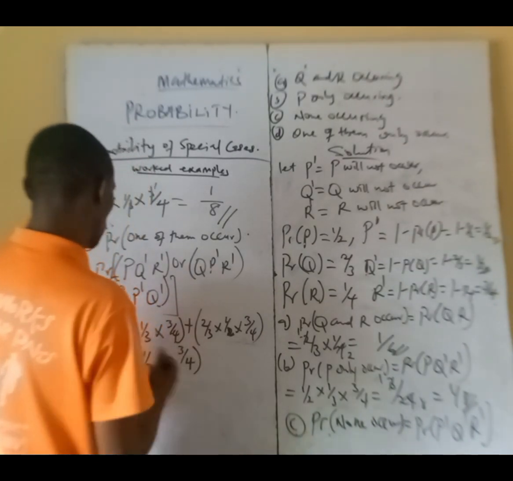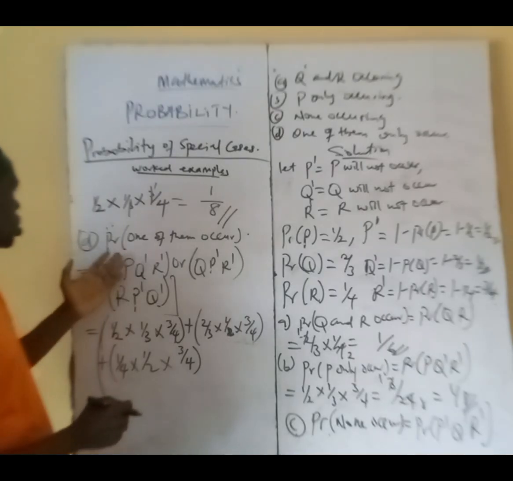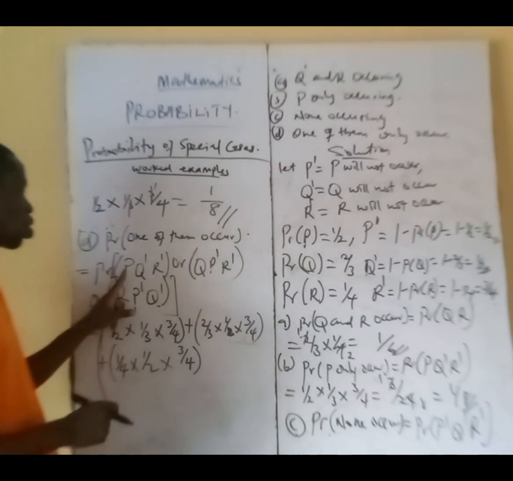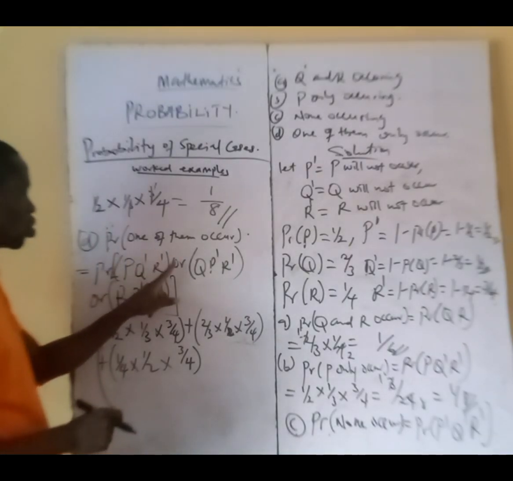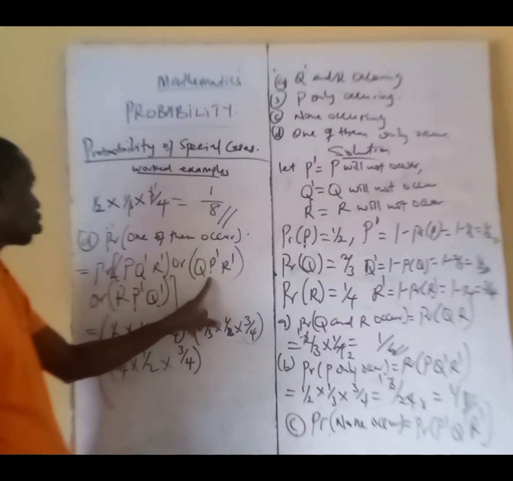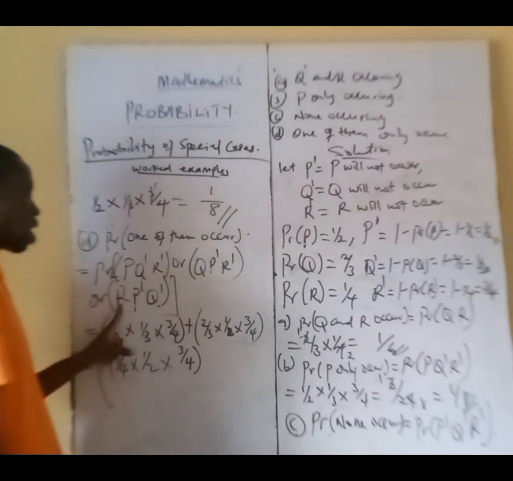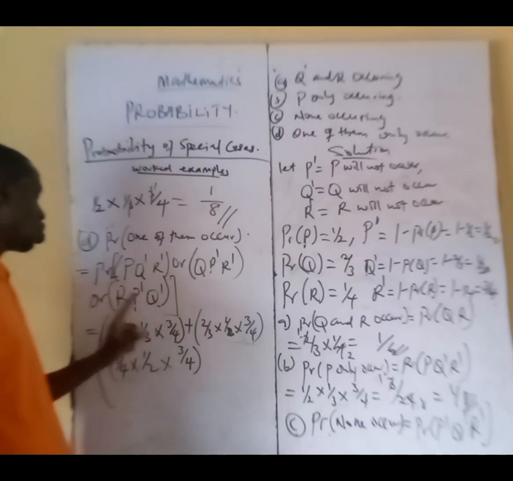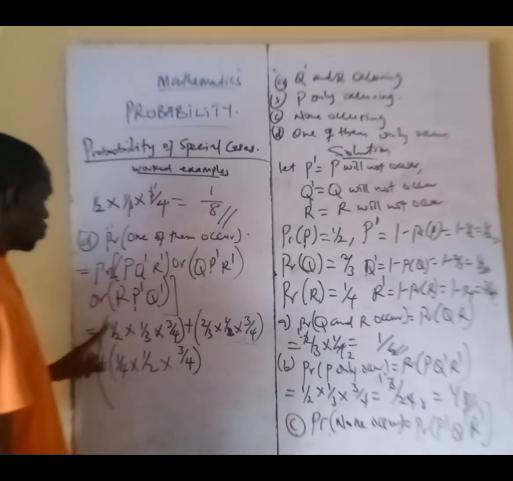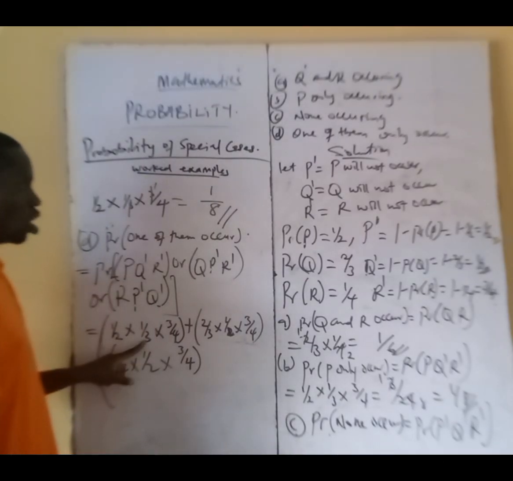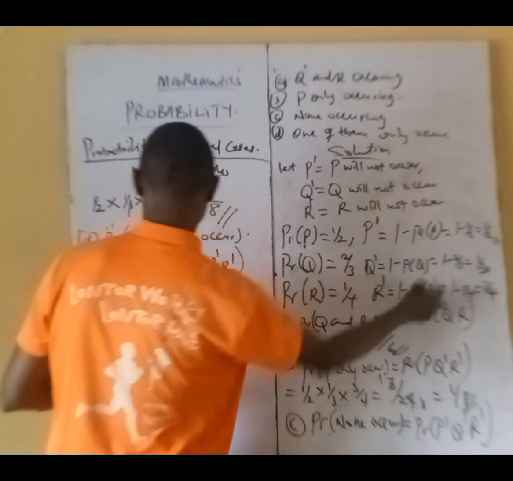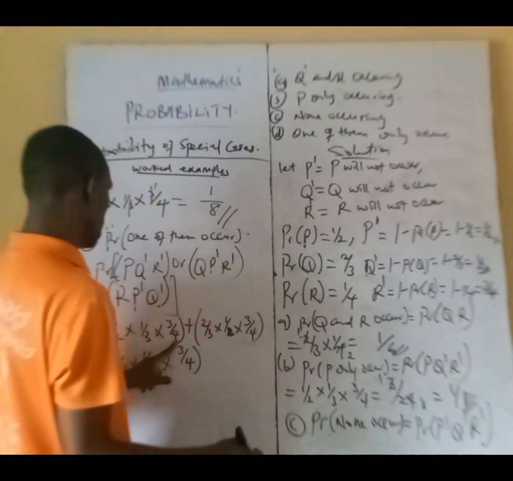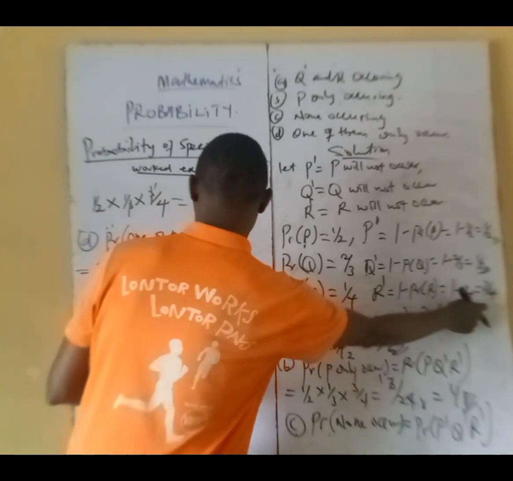So we said it's going to be just one. So if P occurs, Q will not occur, R will not occur, or Q occurs, P did not occur, R did not occur, or R occurs, P did not occur, Q did not occur. So P occurs is 1/2, Q did not occur is 1/3, then R did not occur is 3/4.